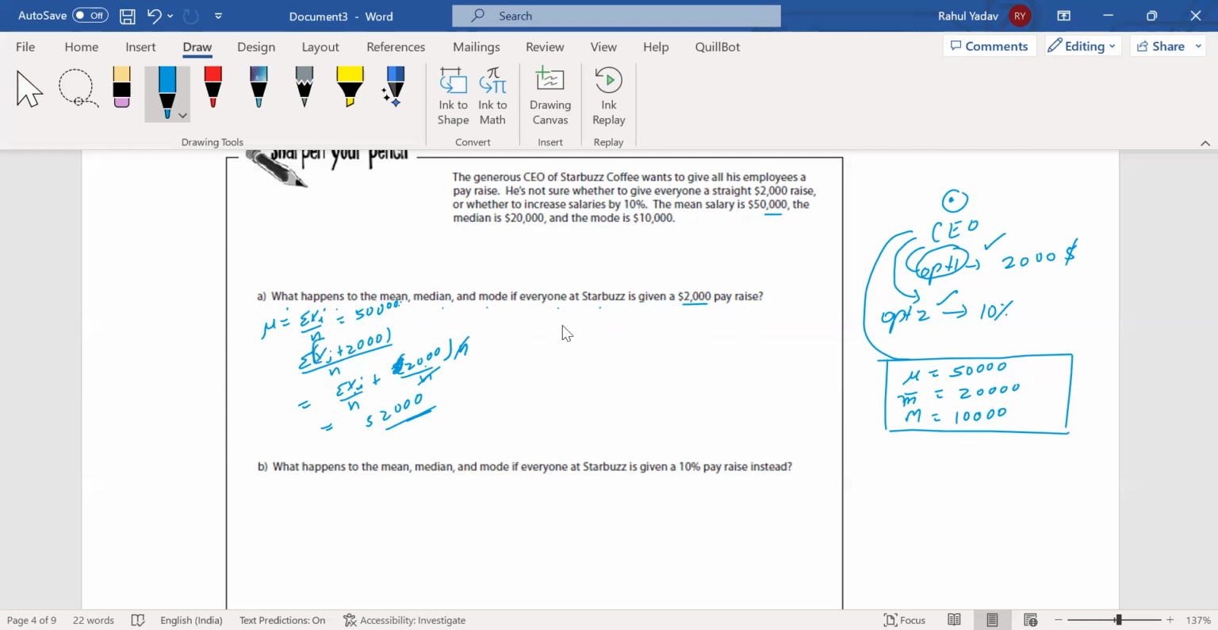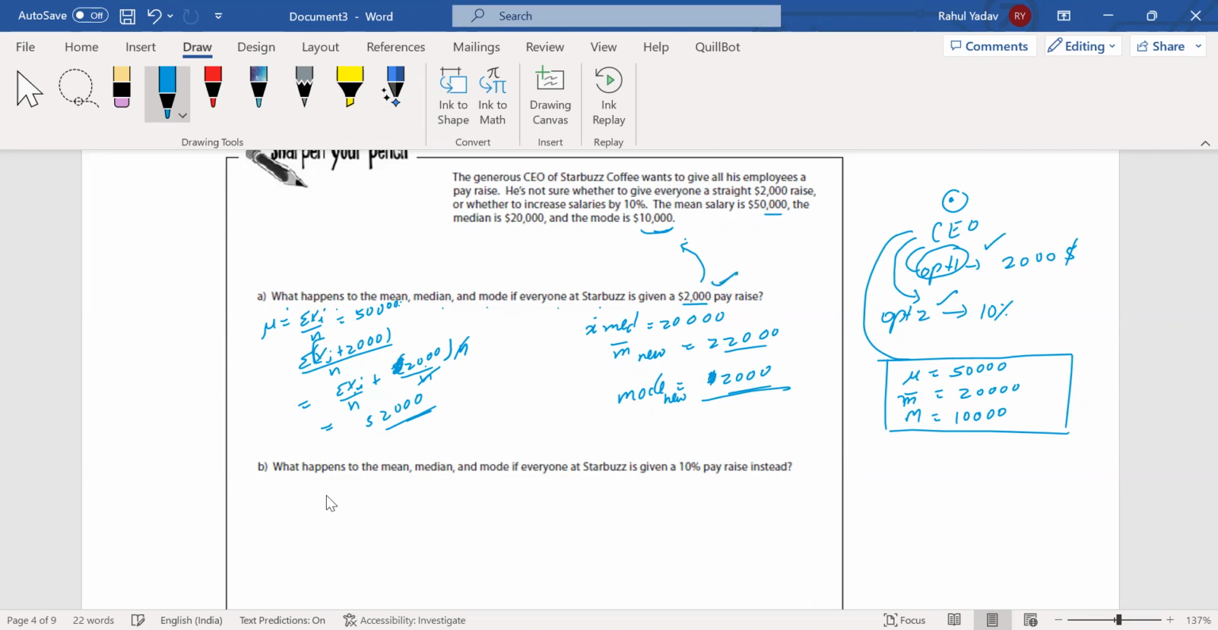Okay, so the initial median was 20,000. The new median will be 22,000. Now, if I go for the mode term, the mode term is the value appearing the maximum number of times, which is 10,000. If we give a hike of 2,000, that will be added to this term, so the new mode will come out to be 12,000. So that was the hike of 2,000 pay.